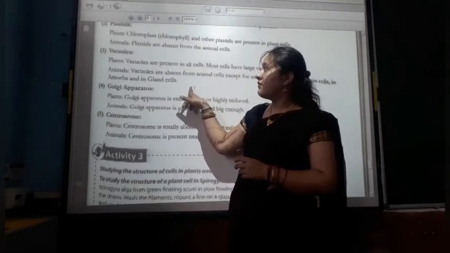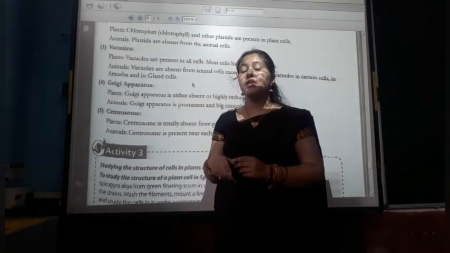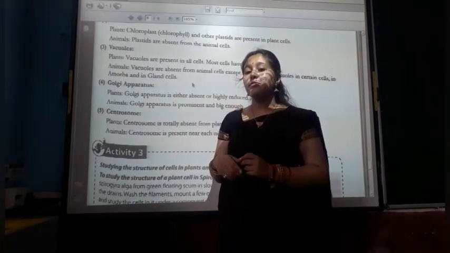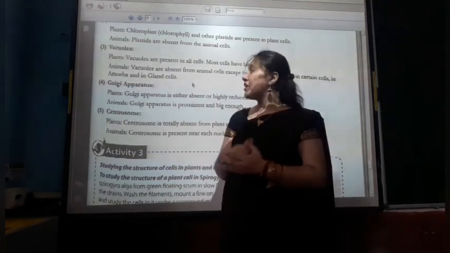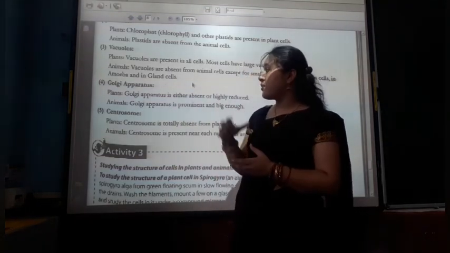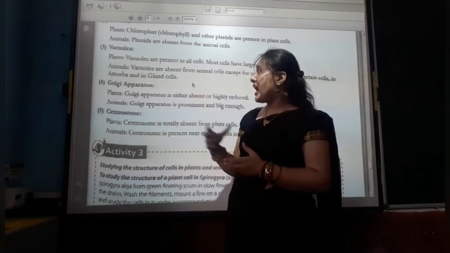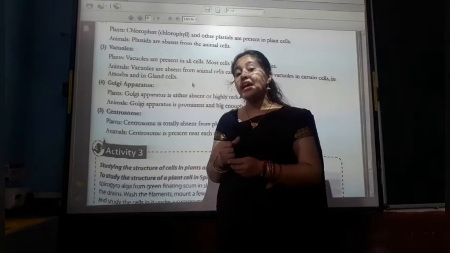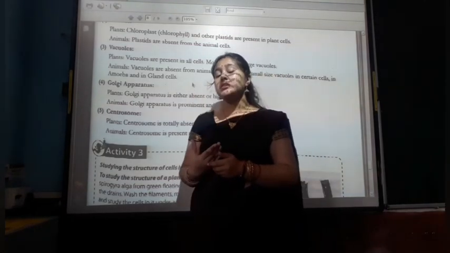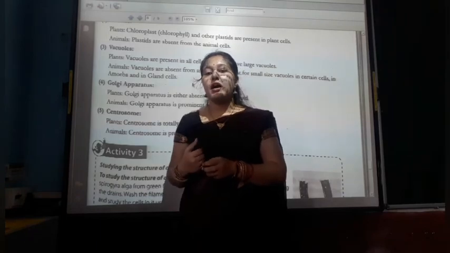Then vacuoles: in the plant cell these are present in a large amount, so there is a large vacuole, but in the animal cell they are very minute.